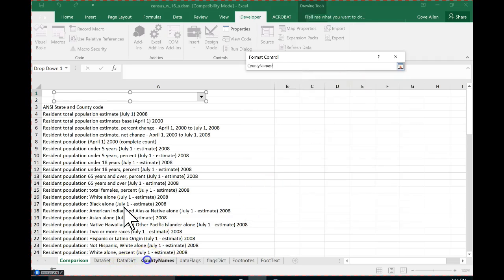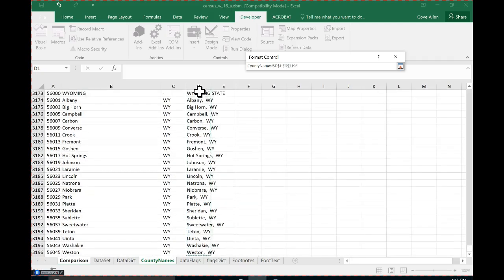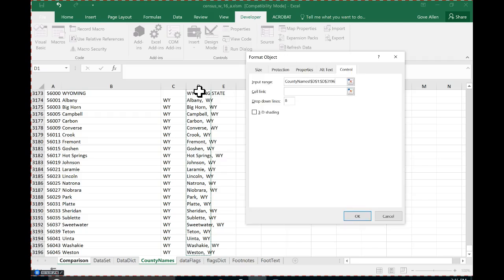So I'll come over here to county names, and I'm going to take all of these. I'll just hold the shift key down and hit Control End. That should highlight that whole row. There's 3,196. Oh, there was a lot. And hit Enter. We doing okay, folks? You're with me?